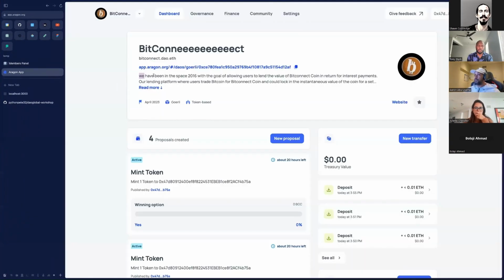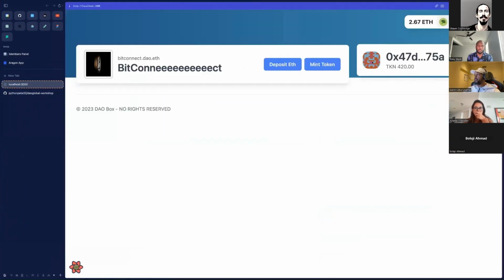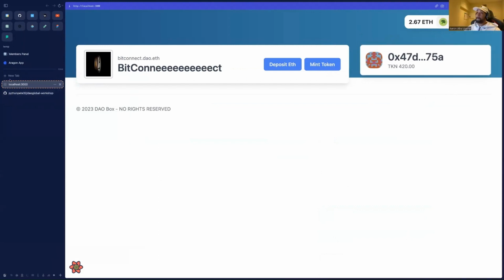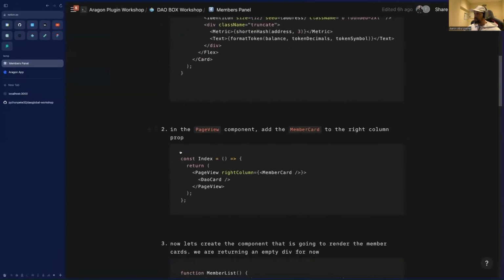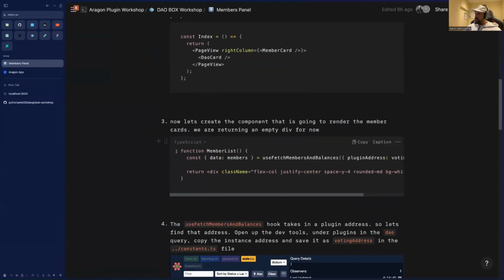Let's go back here. This is what one of the member cards is going to look like. Essentially, down this side of the page, we want to render all the different members, right? All these values are hard coded in as well, so yeah, let's change that. Okay, so yes, we've done that.